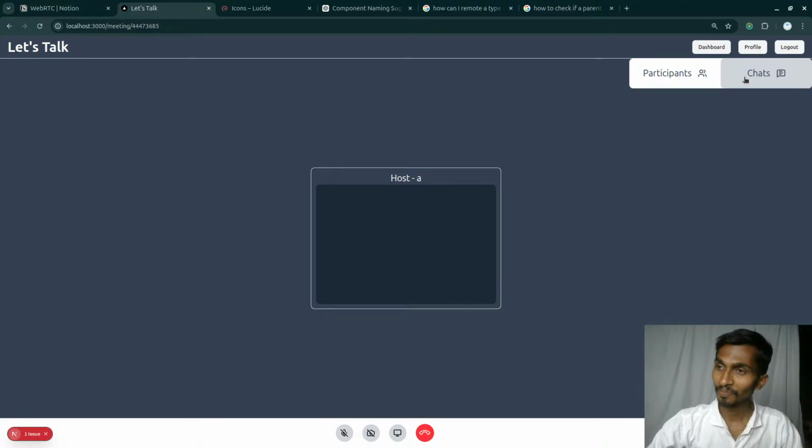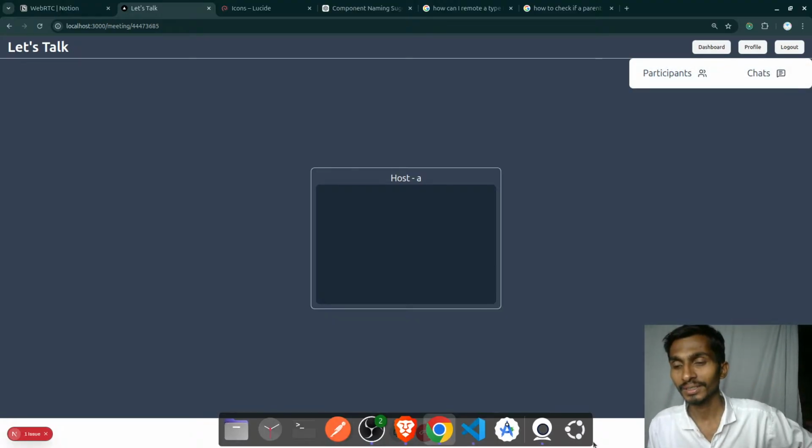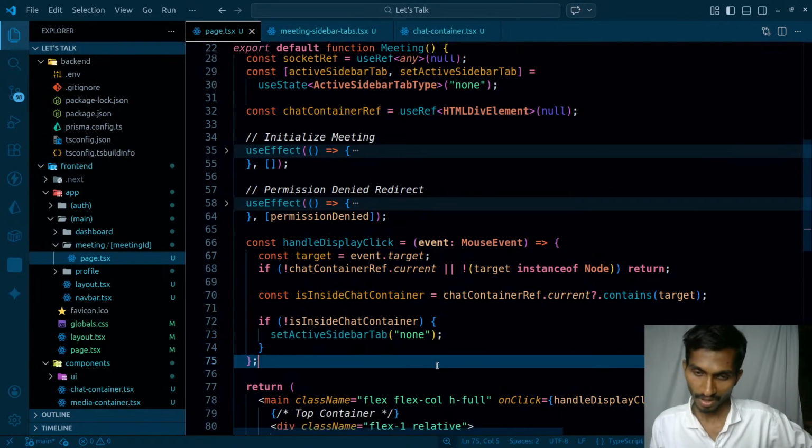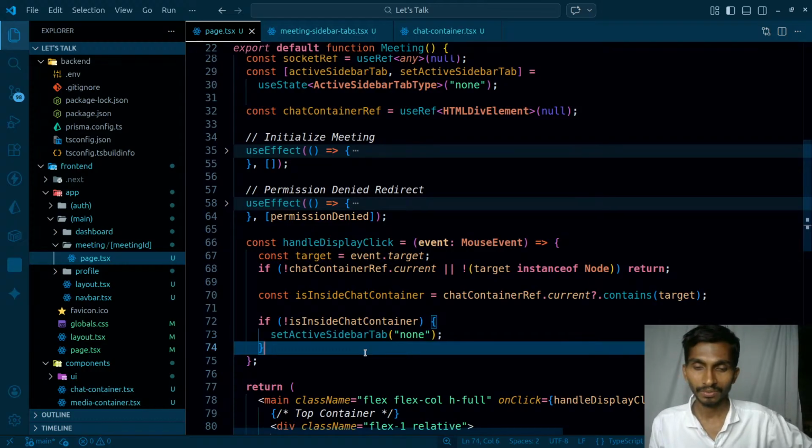There is one more problem. The thing is that now if I'm clicking on this, it simply means I'm clicking outside the chat box. And as I'm clicking outside the chat box, that simply means the chat box and participant and all will never work. In that case, what do I have to do?